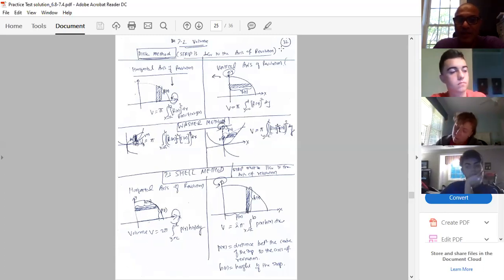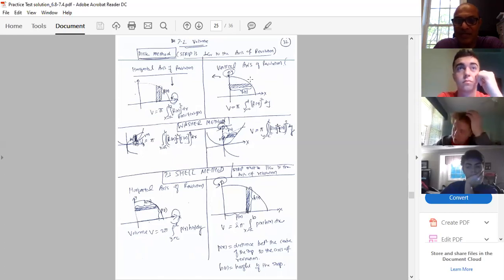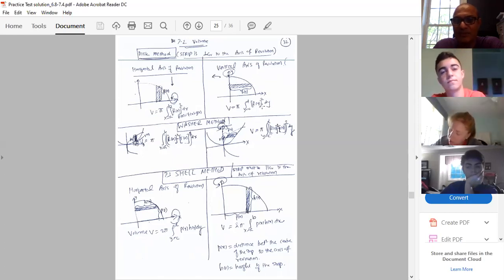Here I said that for a horizontal axis of revolution, use the disk method first. Disk method means the strip, or washer method, the strip must be perpendicular to the axis of revolution. So for a horizontal axis of revolution, it is pi R(x) squared dx. For a vertical axis of revolution, like x equal to 0, x equal to 1, 2, 3, that means we have to have a horizontal strip, which means integration with respect to y.